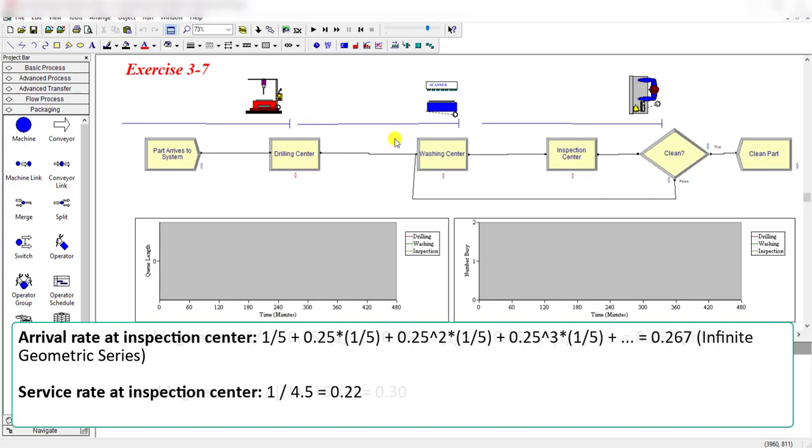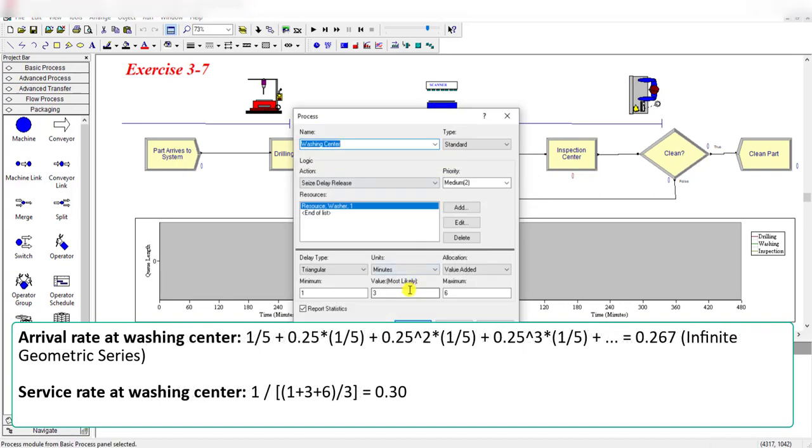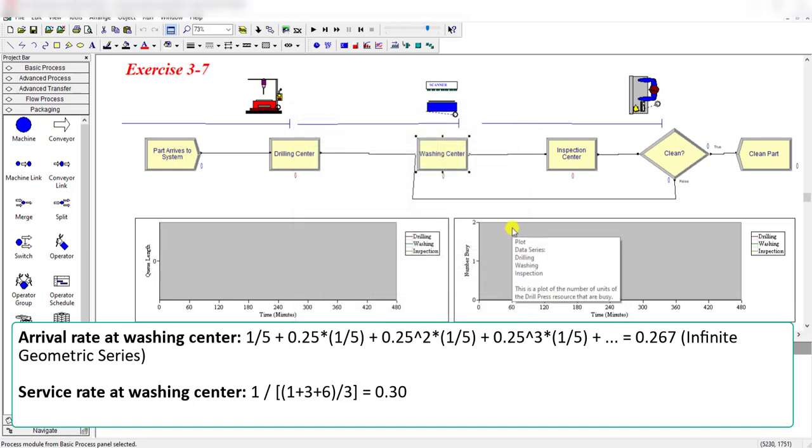However, the washing center service rate is 1 divided by (1 plus 3 plus 6 divided by 3), that's equal to 0.3, and this service rate value is actually greater than the arrival rate of 0.267.